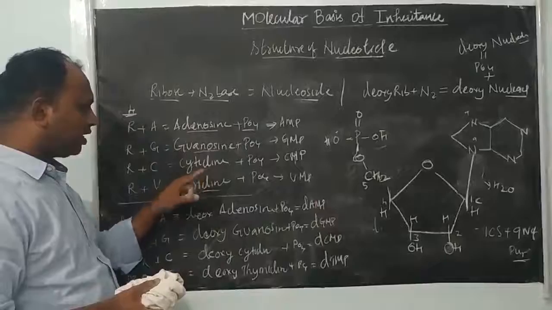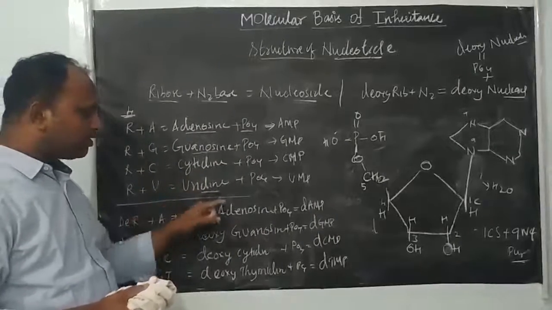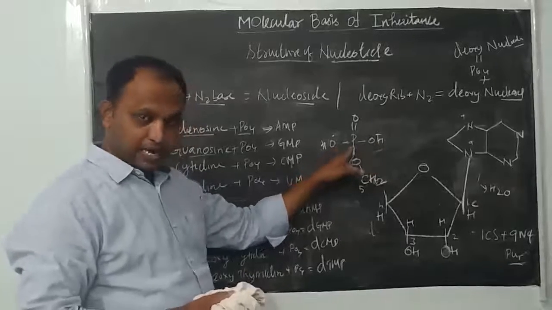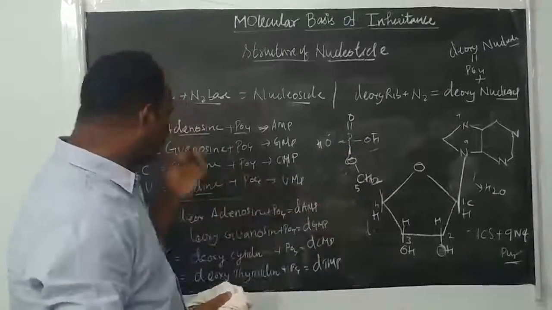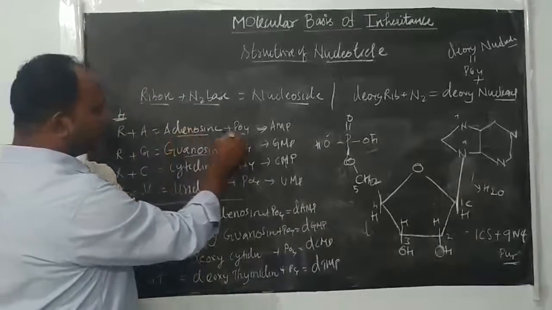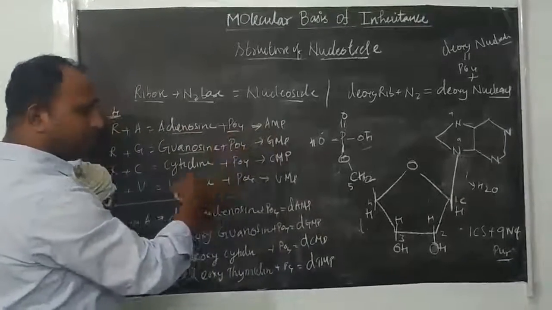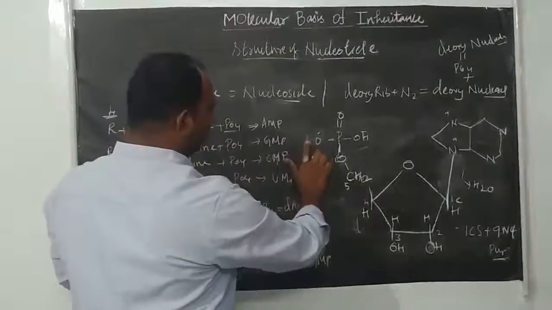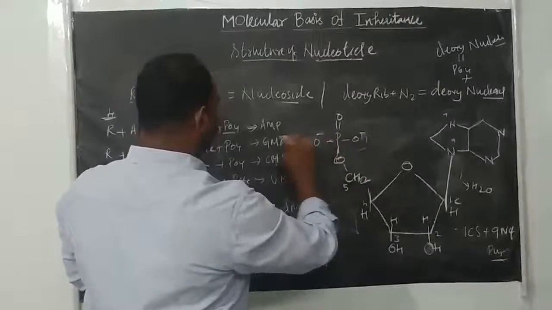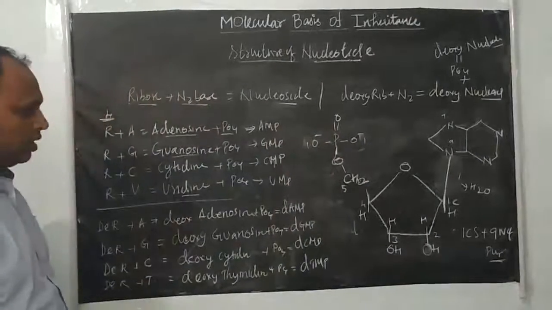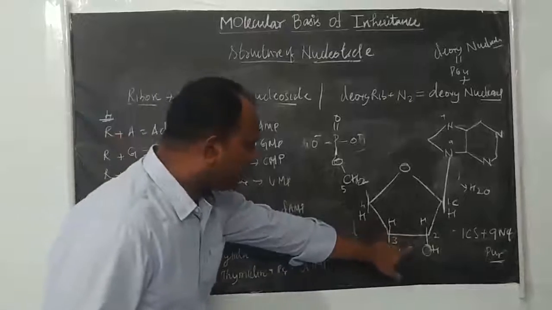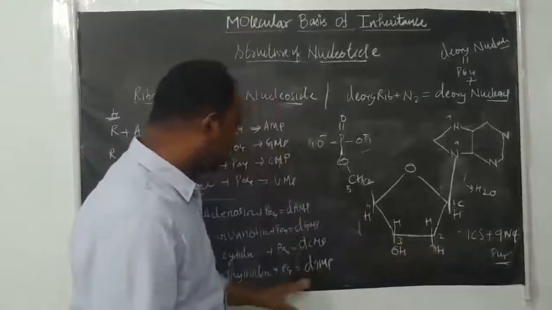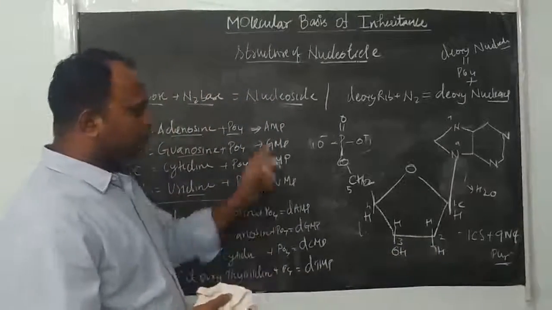guanylic acid, cytidylic acid, uridylic acid, like deoxyadenylate. Keep it in mind. Here I am putting OH. It's a phosphoric acid that is attached. So when we write adenosine nucleoside plus phosphoric acid, you can say adenylic acid, guanylic acid, cytidylic acid. But if it is in ion form, O minus, then you can say adenosine monophosphate, guanosine monophosphate. Depends on the sugar. If it is ribose, it's a ribonucleotide. If it is deoxyribose, it's a deoxyribonucleotide. So keep it in mind.